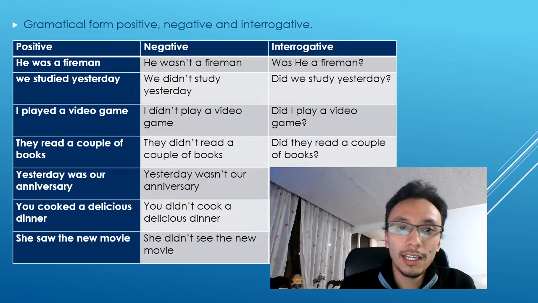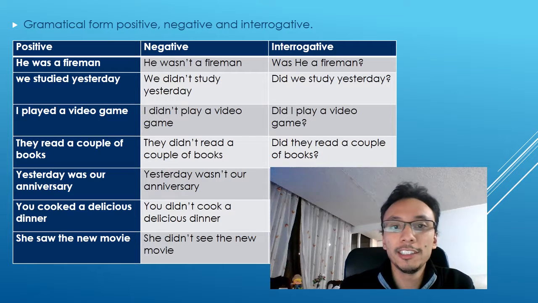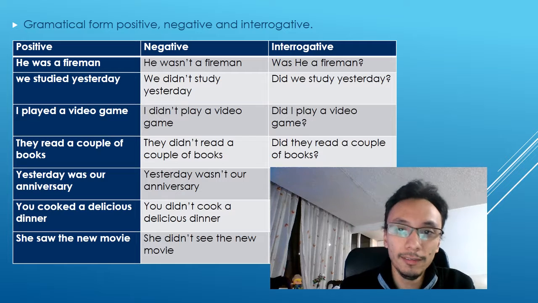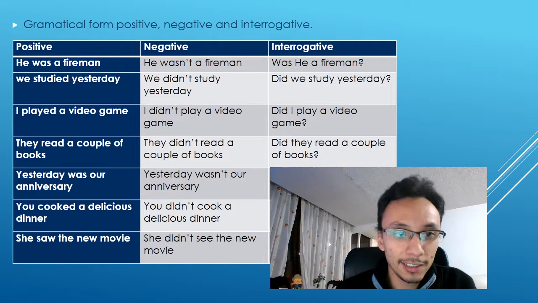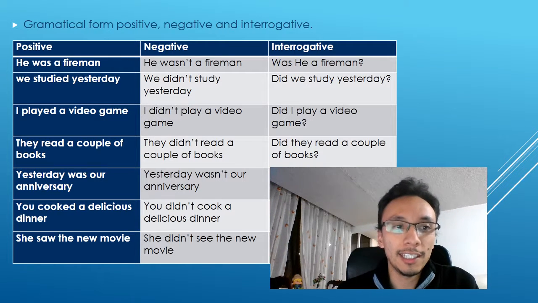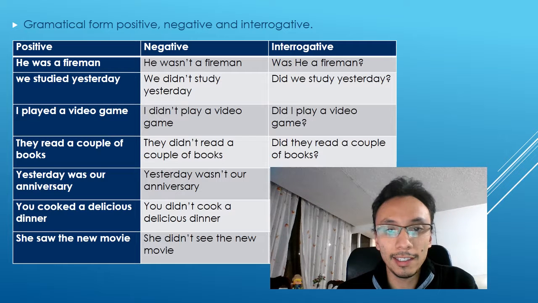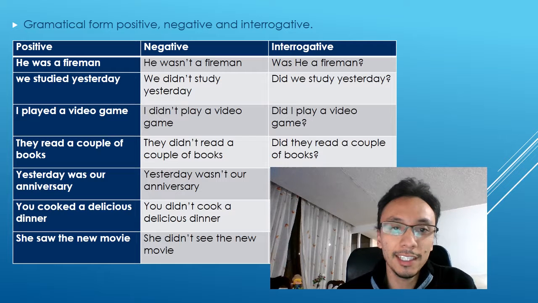I will use a sentence in positive, then change it to negative to introduce the negative form, wasn't, weren't, didn't, and then the interrogative form, so the students know where to use was, were, or did as an auxiliary. With this, I think the students will understand how to use the past tense in different situations.